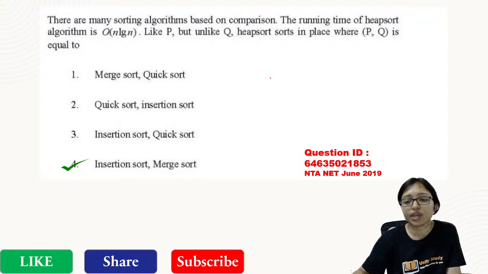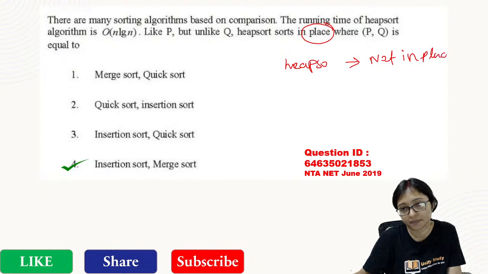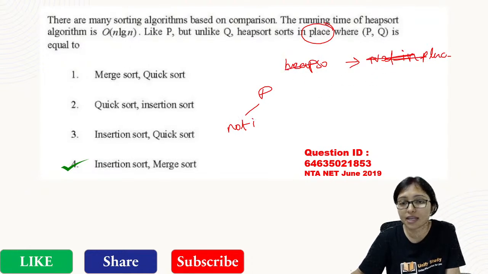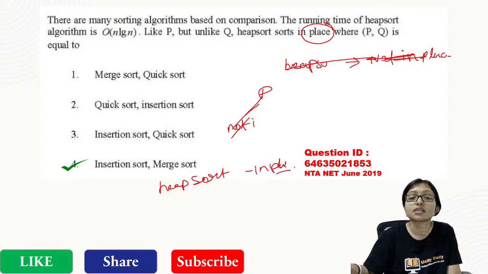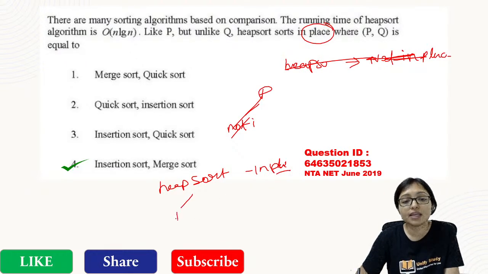Yes, answer will be 4 here because here it is focusing on in place. Heap sort is not in place algorithm. So P should be not in place. What I am telling, heap sort is an in place algorithm. What is the meaning of in place? In place means it is doing operation with the same array. So that's why P has to be an in place algorithm.